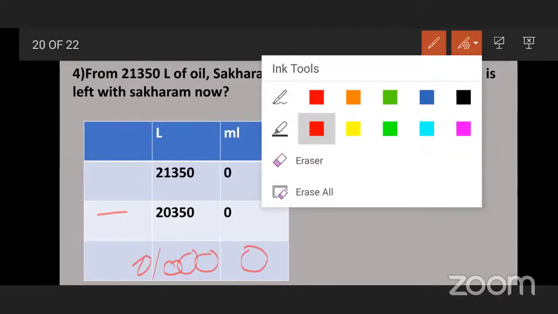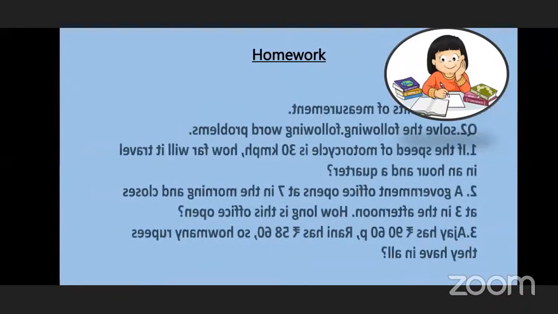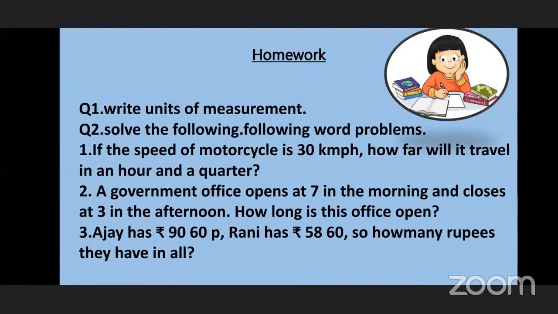Was it easy? Now see students, here is homework for you all. First question, what you have to do is write the units of measurement. You know the units of measurement? 1 kilogram means what? 1 kg means 1,000 grams. 1 liter means how many milliliters? 1,000 milliliters. Very good. You have to write all the measuring units here.